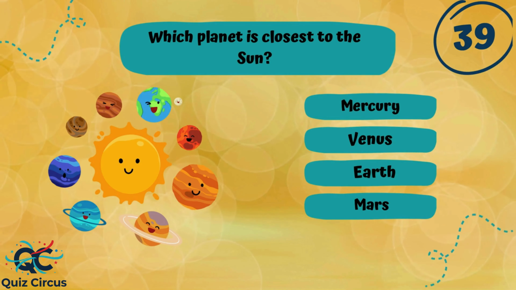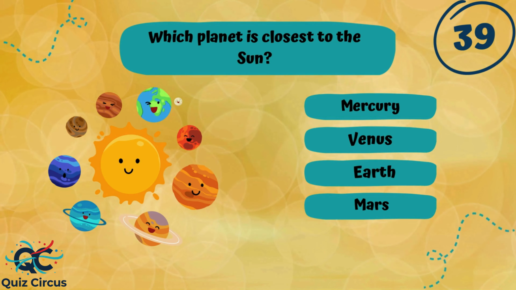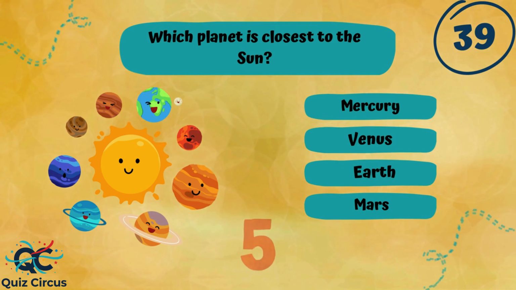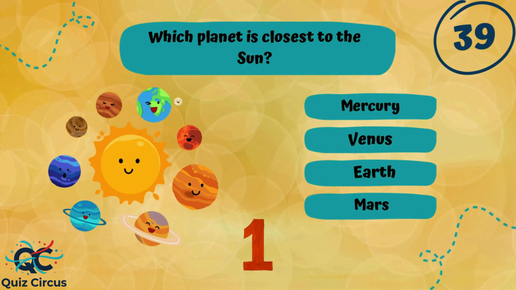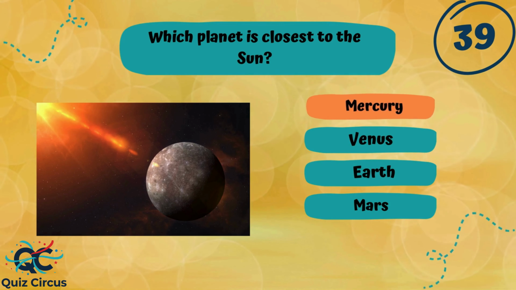Which planet is closest to the sun? Mercury, Venus, Earth, or Mars? If you answered Mercury, you nailed it.